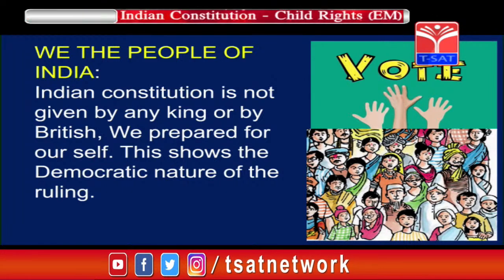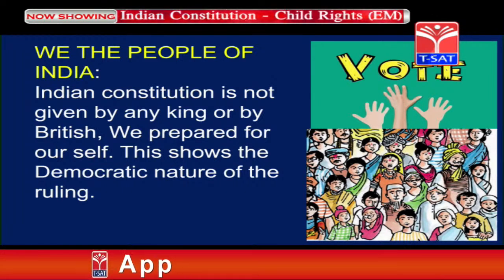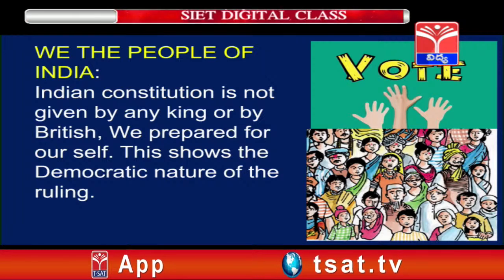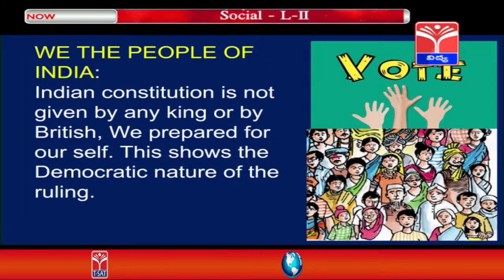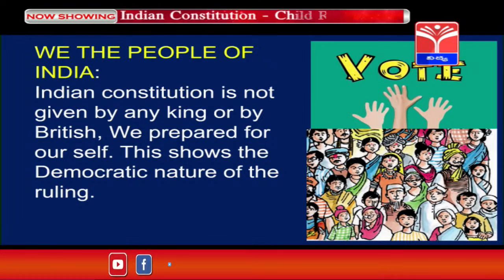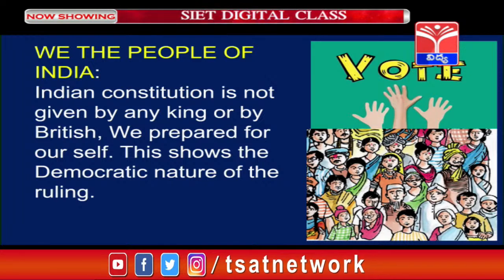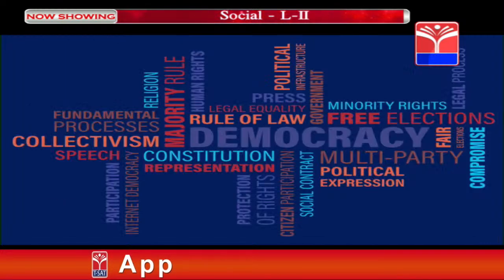We the people of India shows the democratic nature. The Indian Constitution was not given by any king or even by the Britishers who ruled us earlier. We have prepared it for ourselves. The people prepared it, by electing representatives. So this shows the democratic nature of our Constitution. There is no rule of any king, no hereditary rule. We have democratic rule.